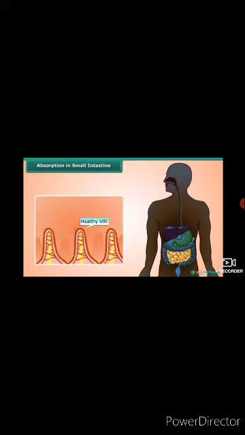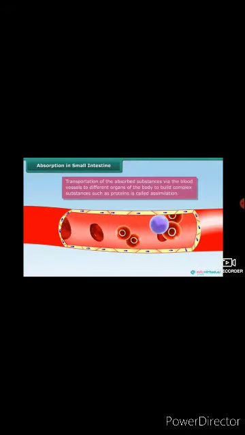The digested food is transported to different parts of the body through blood, where it is converted into different substances according to the requirement of the body. This process is called assimilation.